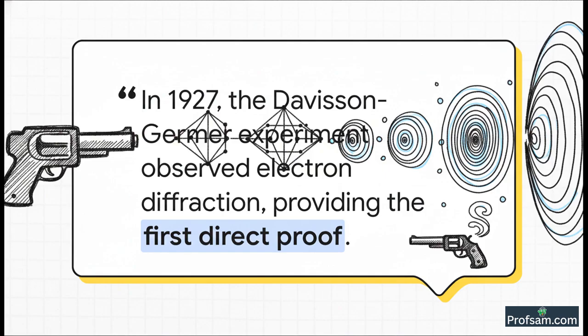Just 3 years after de Broglie's proposal, 2 scientists, Davisson and Germer, were doing an experiment. They fired a beam of electrons at a crystal, and they saw something incredible. The electrons diffracted, creating a pattern of bright and dark spots, just like light waves do. This was the smoking gun, the first direct proof that electrons, tiny little particles, really do behave like waves.